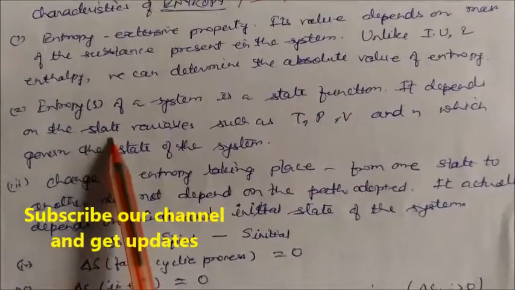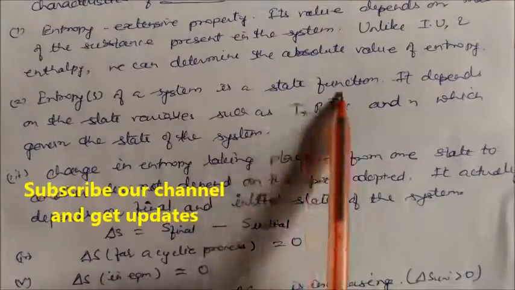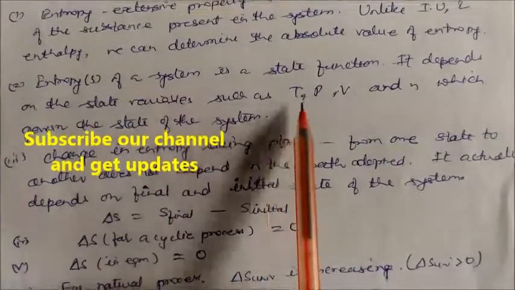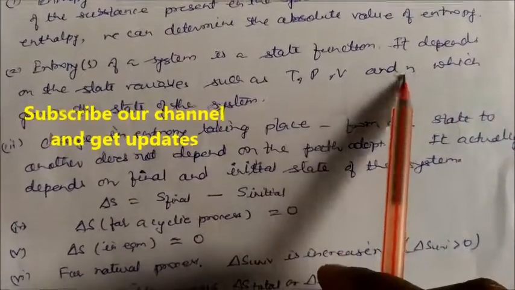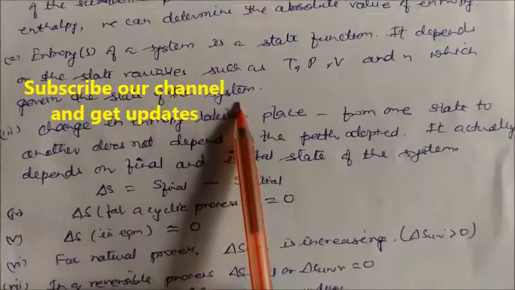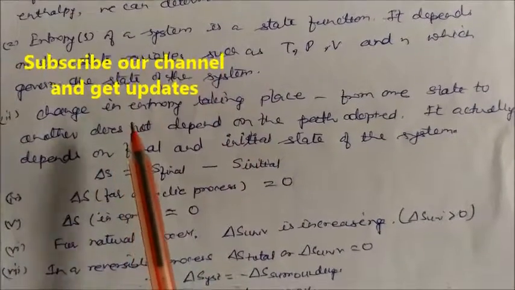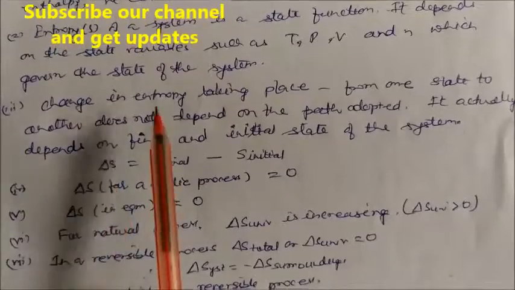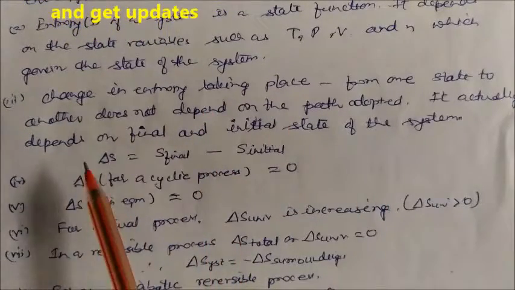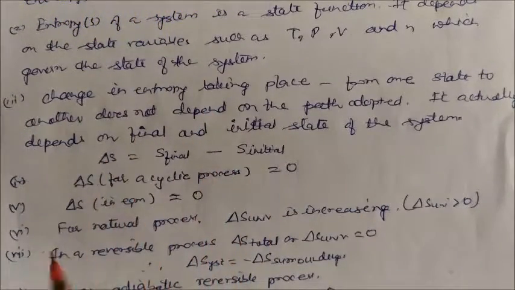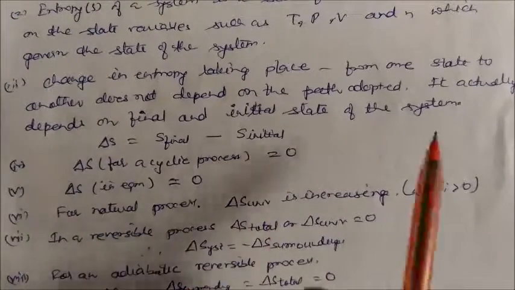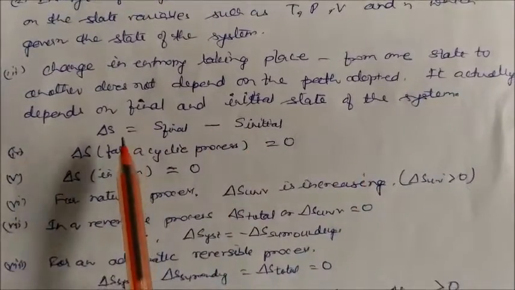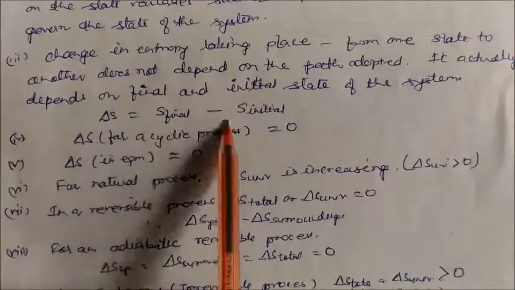The second property is that entropy is a state function. So it depends upon the state variables. Which are the variables? Like temperature, pressure, volume, or moles, which govern the state of the system. Like enthalpy and internal energy, it is also a state function. Change in entropy from one state to another does not depend on the path adopted. It depends on the initial and final state of the system. Like delta S is equal to entropy of the final state minus entropy of the initial state.